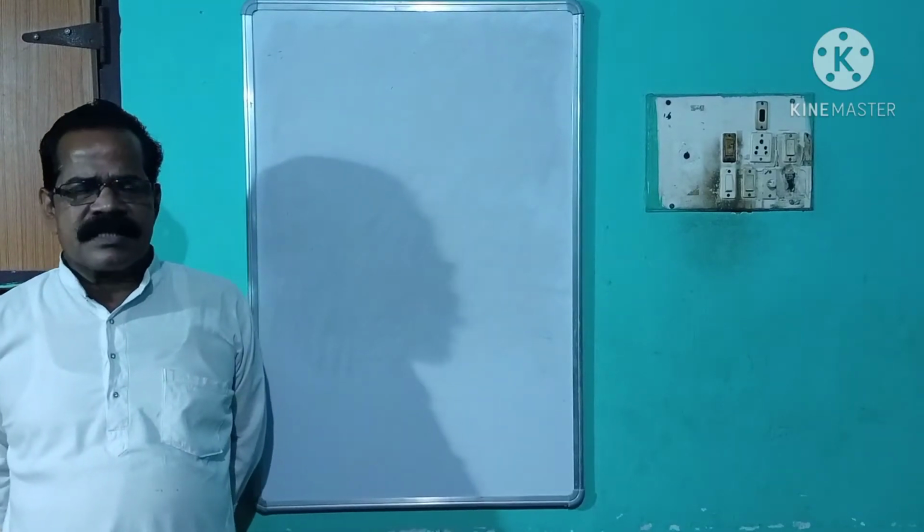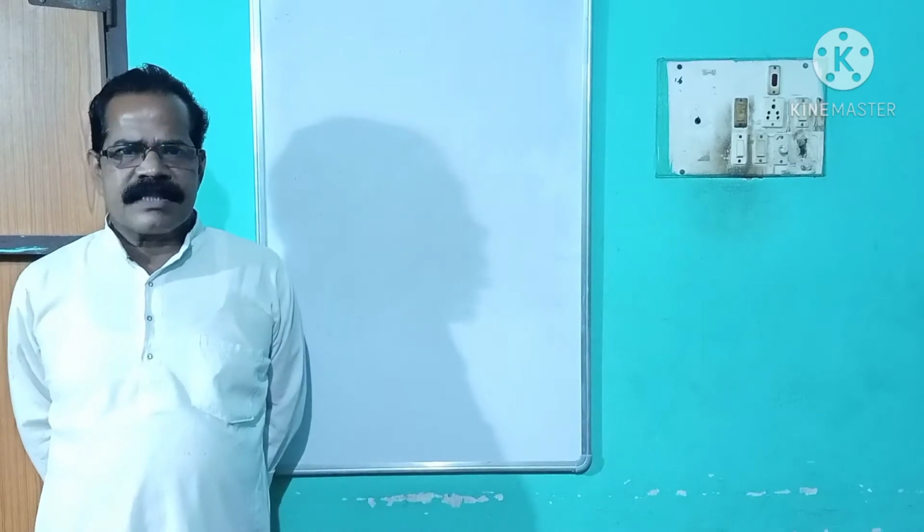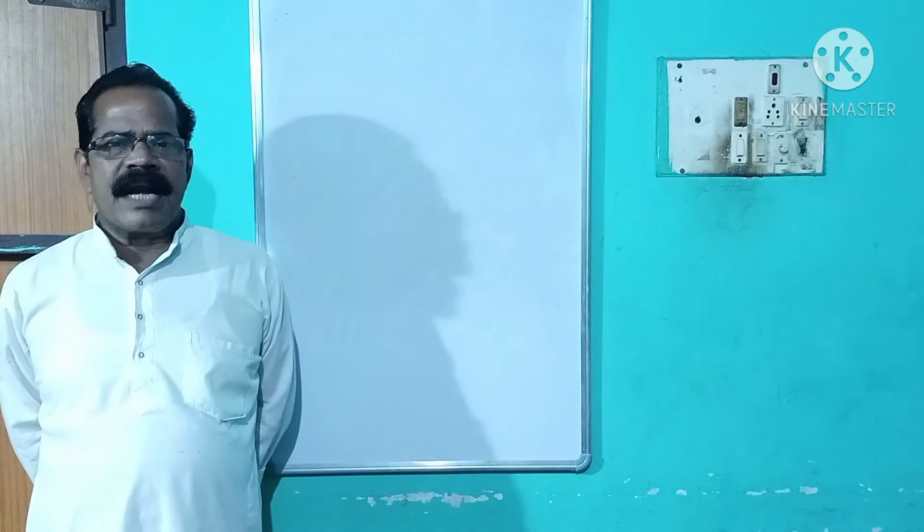This is a grammar class, and this is an important topic in your class 9 grammar, that is negatives and interrogatives. In the last online class, we already discussed the negatives and interrogatives of different aspects in present tense.